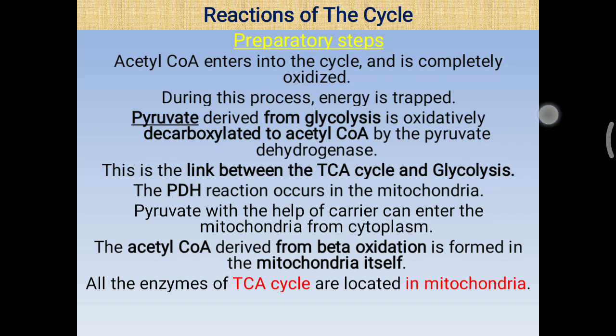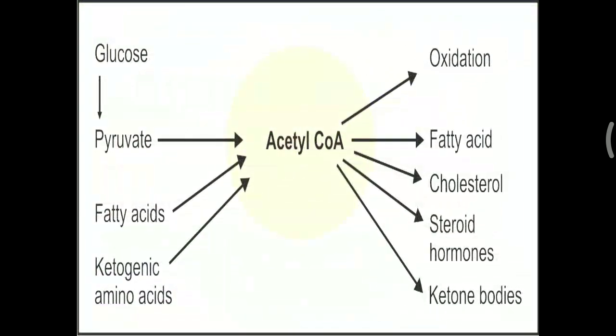Further, where can we get this acetyl-CoA molecule? From glucose: glycolysis, pyruvate, and acetyl-CoA formation. From fatty acids: beta oxidation of fatty acids and acetyl-CoA generation. Ketogenic amino acids also provide acetyl-CoA. This acetyl-CoA can undergo complete oxidation in the TCA cycle. Acetyl-CoA can also help to form fatty acids. It is also utilized for cholesterol, steroid hormones, as well as again ketone body formation.